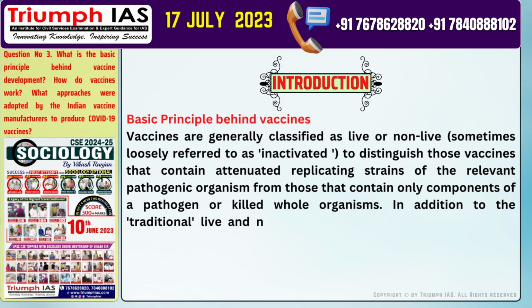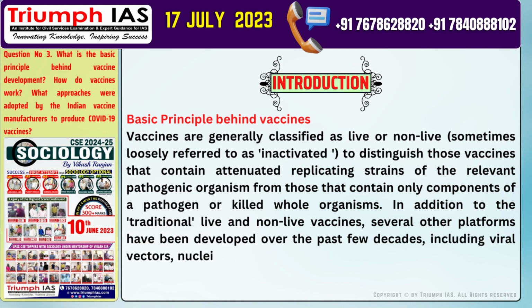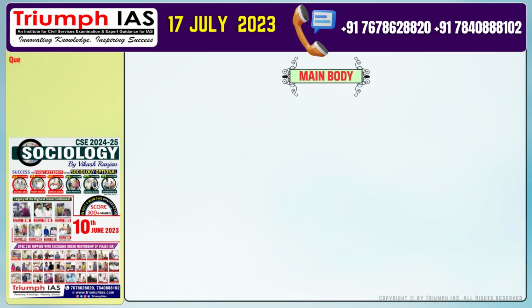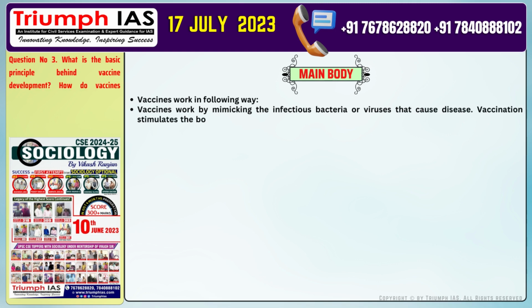In addition to the traditional live and non-live vaccines, several other platforms have been developed over the past few decades, including viral vectors, nucleic acid-based RNA and DNA vaccines, and virus-like particles. The main body of the answer should be: vaccines work in the following way. Vaccines work by mimicking the infectious bacteria or viruses that cause disease.